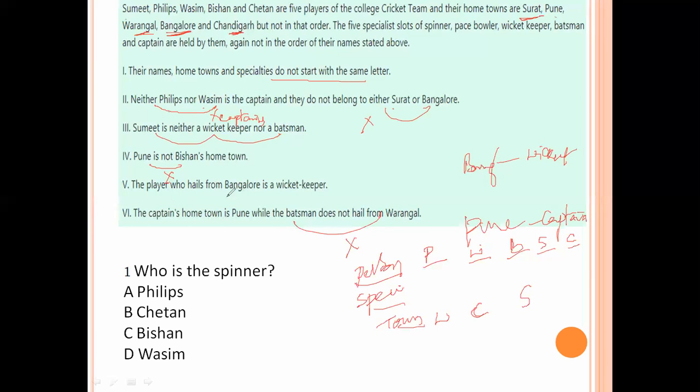Yes, the player who hails from Bangalore is a wicket keeper. So the Bangalore person is a wicket keeper. The captain's hometown is Pune, while the batsman does not hail from Warangal. This Warangal person is not a batsman.